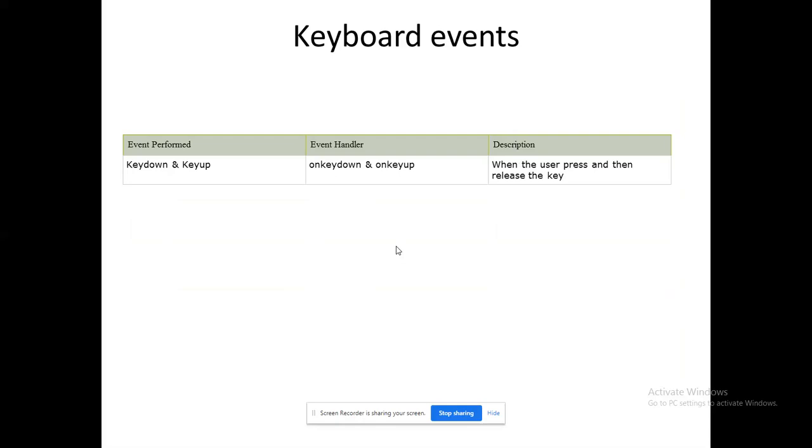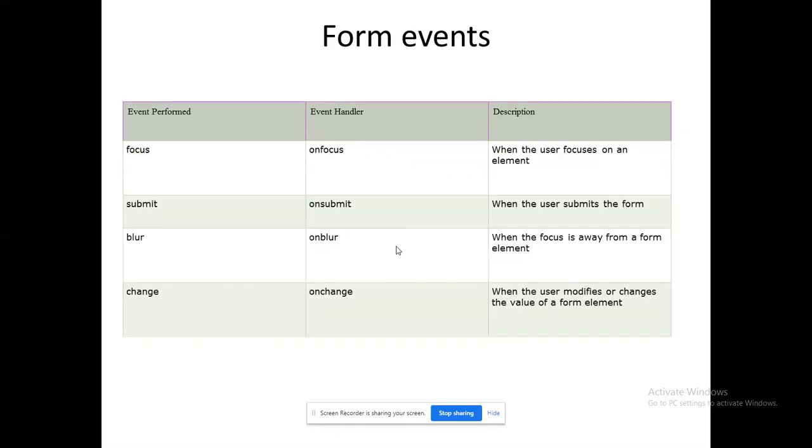Keyboard events. Here we have only two events: on key down and on key up. On key down means the key is pressed. On key up means the key is released. So these are the two events possible with respect to the keyboard.